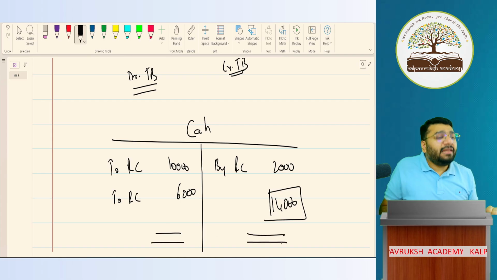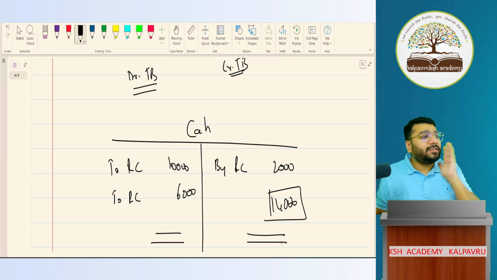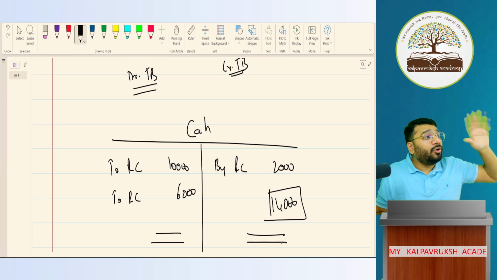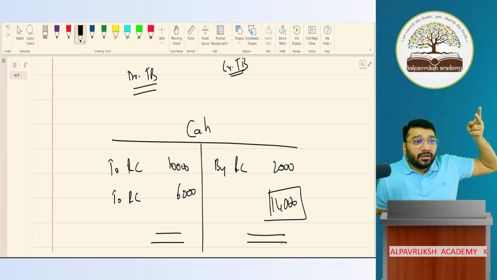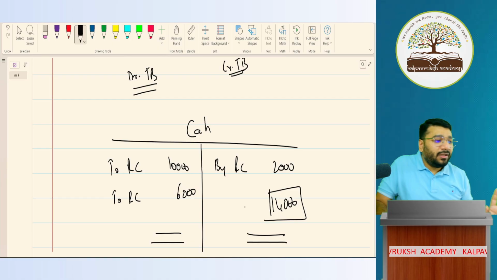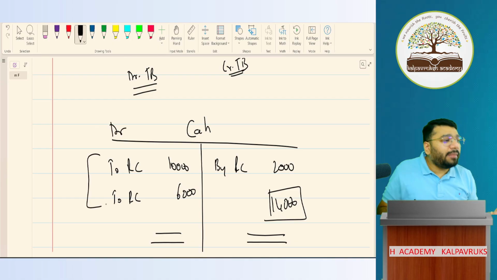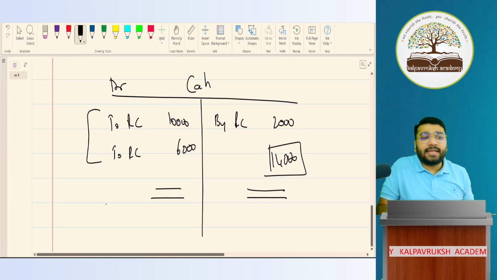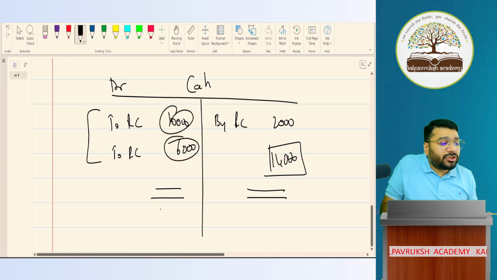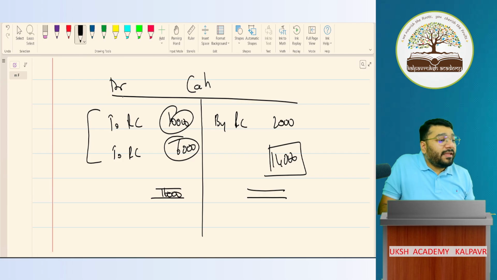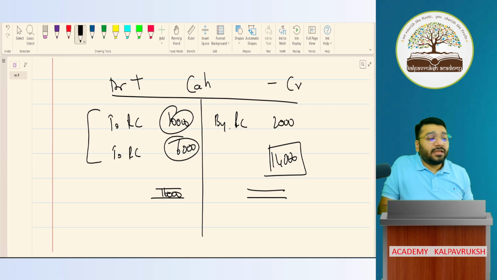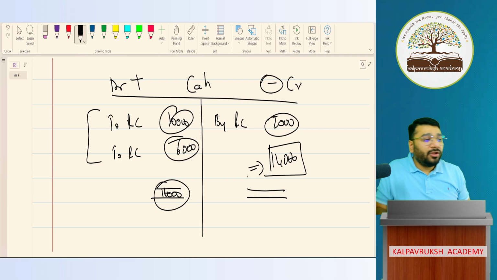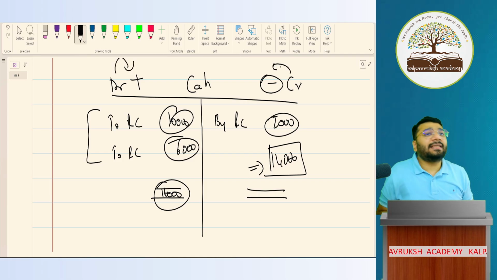14,000. Anywhere in this process, while doing journal or ledger, consciously did you apply your mind that, okay, this I have to add or minus? Did you apply your mind? No. Without your knowledge, addition and subtraction already happened. So what did you do here? On the debit side, you record all the debiting transactions. When you balance a ledger, you added all the debit side. So 10,000 plus 6,000 is how much? 16,000 you added. If debit is plus, credit is minus. So from 16,000, if I minus 2,000, the balance is 14,000.